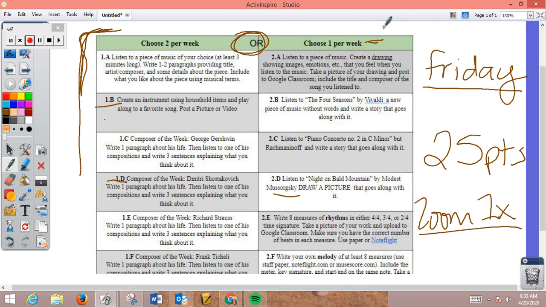So if you decide that you want to present the first week and you did 1D, great. You'll give us a quick 2-minute spiel about who Dmitry Shostakovich is, and tell us about the piece, and that's it. It's 2 minutes, not that crazy. We'll all listen to you, you'll get your points, and we'll move on. Okay? So that sheet will be coming out on Monday so that you can start to sign up for which day you want to give your presentation in our Zoom call.